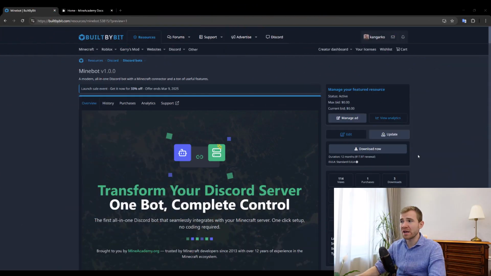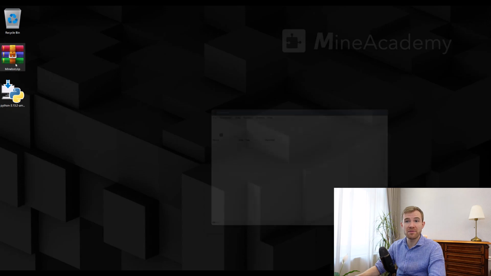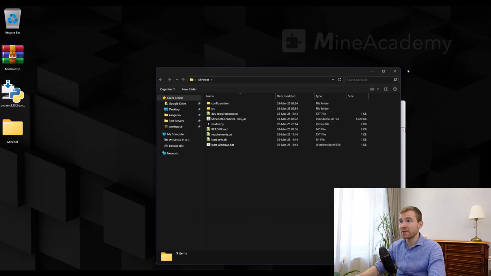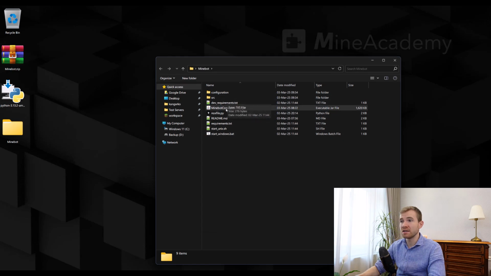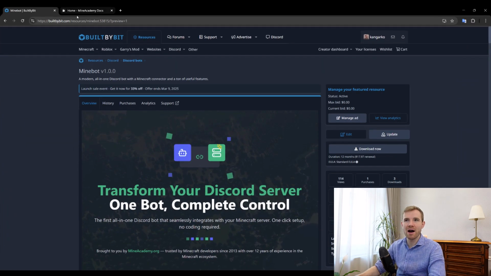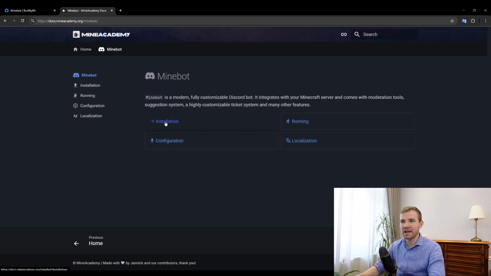First things first, we need to head over and download the bot. It consists of a single zip file, which if you unzip, consists of a bunch of Python files and one jar file. I'm going to be talking about this later. What I do recommend is you follow our docs guide. So head over to docs.minebot.org, click Minebot, read the docs, and then simply click the installation guide.